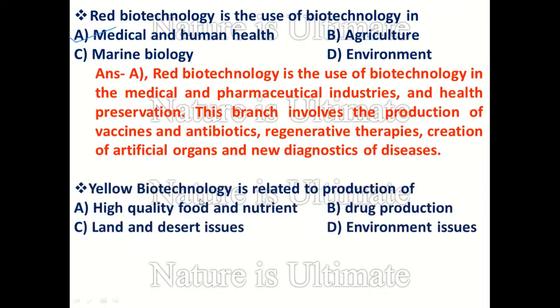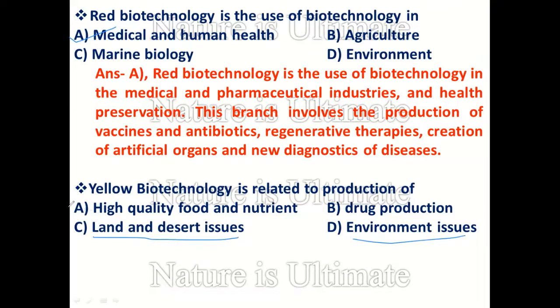Next question: yellow biotechnology is related to the production of. The options are high quality food and nutrient, drug production, land and desert issues, and environmental issues. We have already discussed that land and desert comes under brown biotechnology, drug production under red biotechnology, and environmental issues under gray biotechnology.